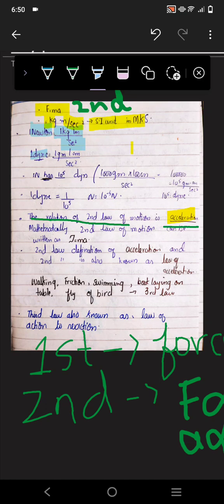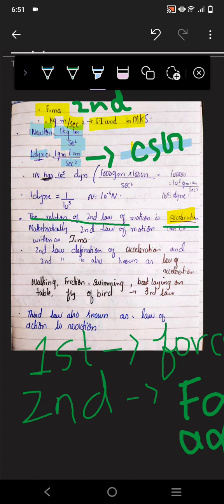So how would you define one dyne? The unit of force in CGS is dyne. We know that in place of kilogram, in CGS we have gram, in place of meter we have centimeter, and second remains the same.